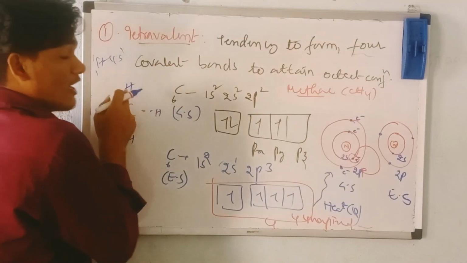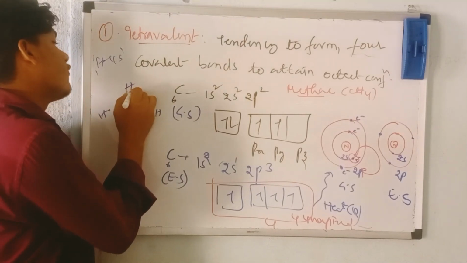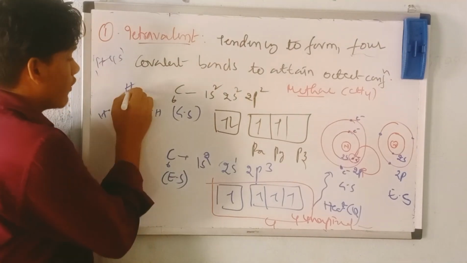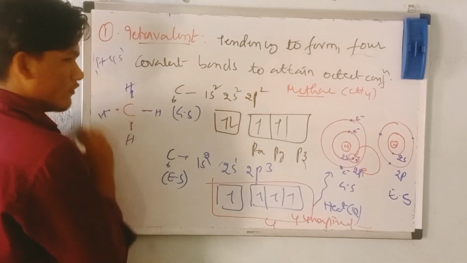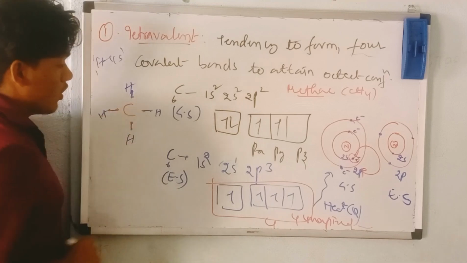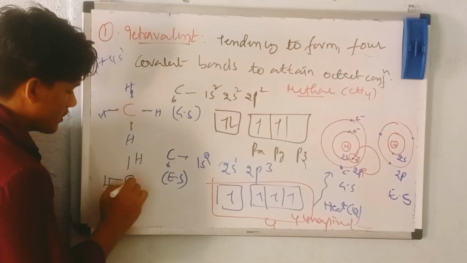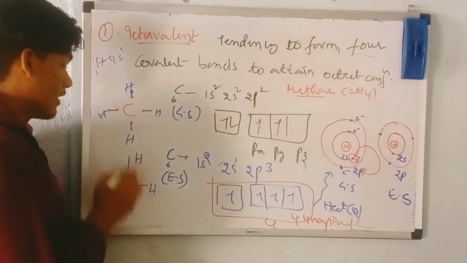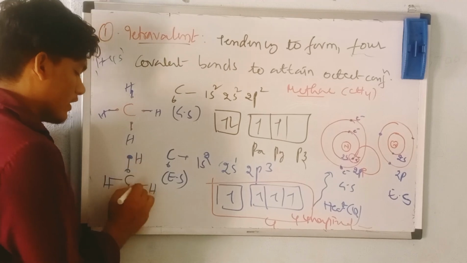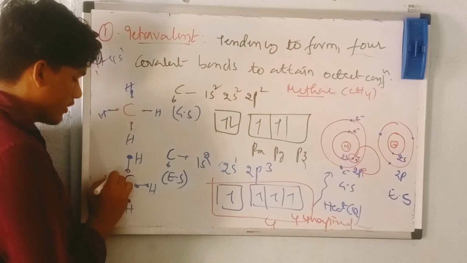Now see this. The one electron of the hydrogen and one electron of the carbon will form a bond. They will form the bond here, and here also the bond formation will take place, and here also. So four bonds are formed with the four hydrogens. So CH4 was formed.